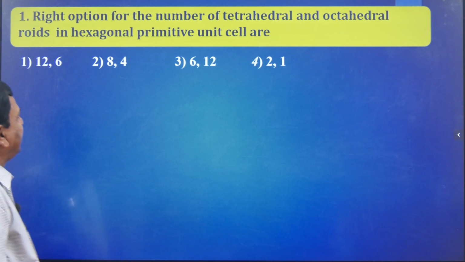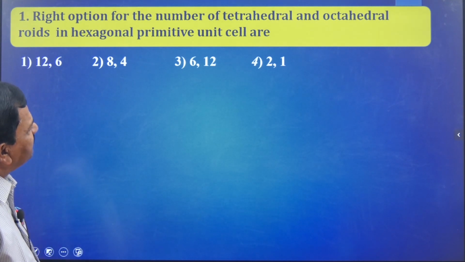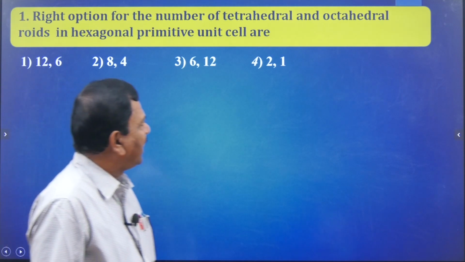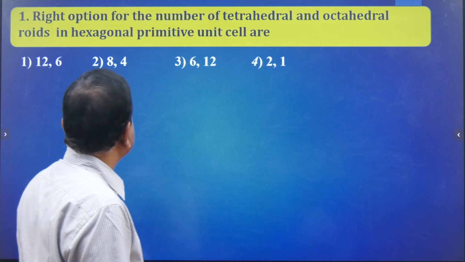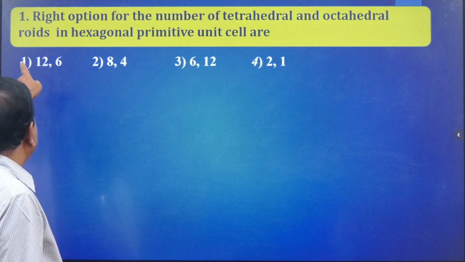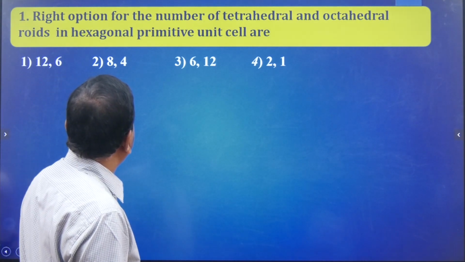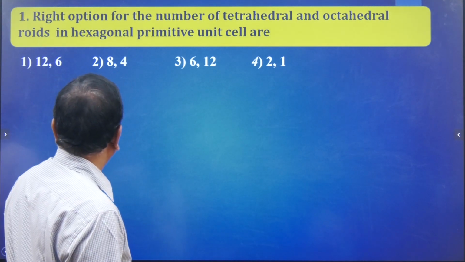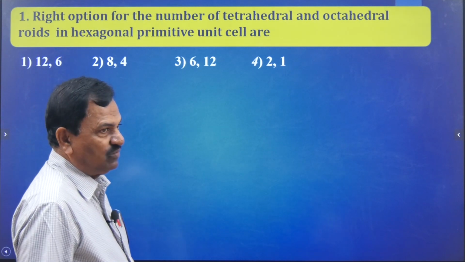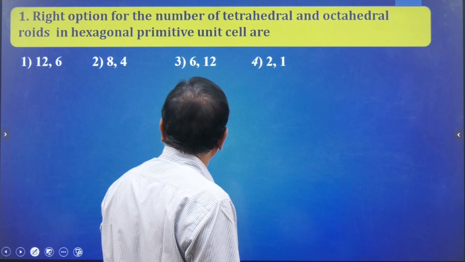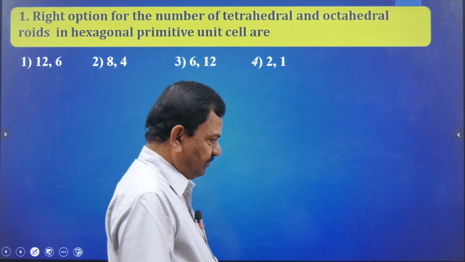So first question, the right option for the number of tetrahedral and octahedral voids in a hexagonal primitive unit cell. 4 options are given.